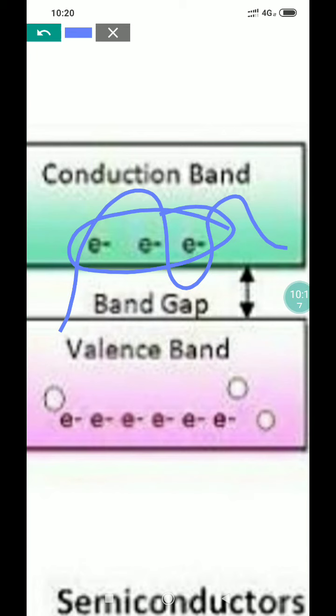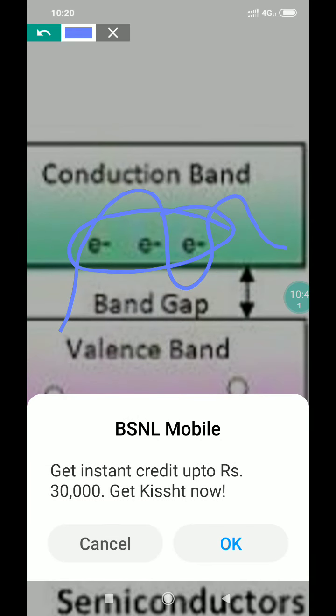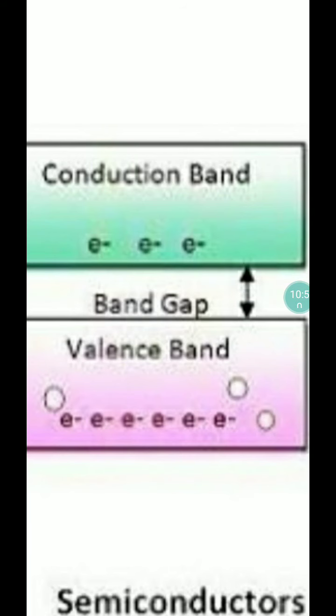Such pure semiconductor material which has very low but finite electrical conductivity is also called an intrinsic semiconductor. The electrical conductivity of the semiconductor increases with increase in temperature. This is because the number of electrons with sufficient energy to get promoted to the conduction band increases as the temperature rises.